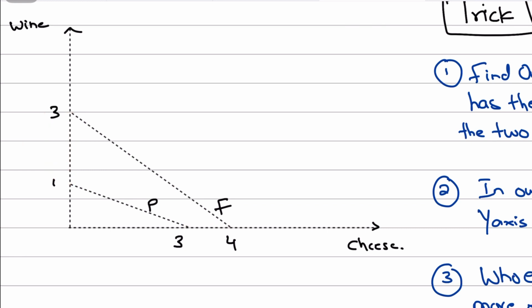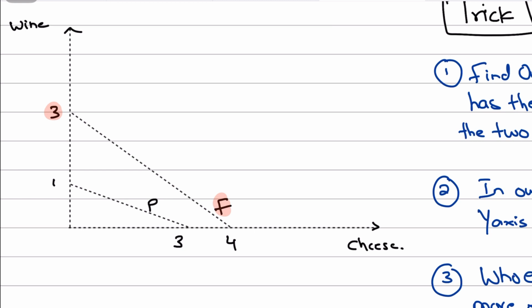It's bigger. So once you have identified that the wine axis has the highest gap between these two PPFs, the next thing is to identify which country is producing the highest quantity on that axis. Now obviously the highest quantity being produced on the wine axis is 3 wine, right? And who is producing that? France is producing that, which means simply that France has a comparative advantage in the production of wine. See, how cool is that? A very shortcut trick, and this will help you identify the comparative advantages in MCQs very quickly.